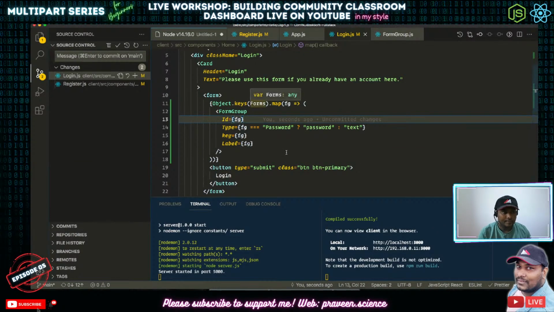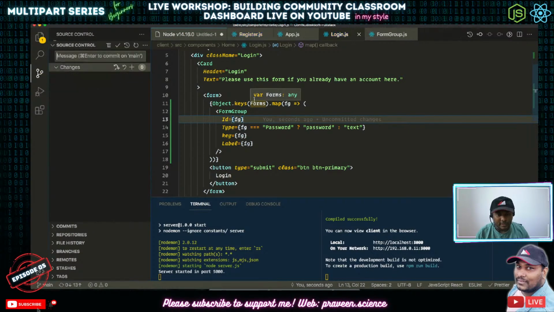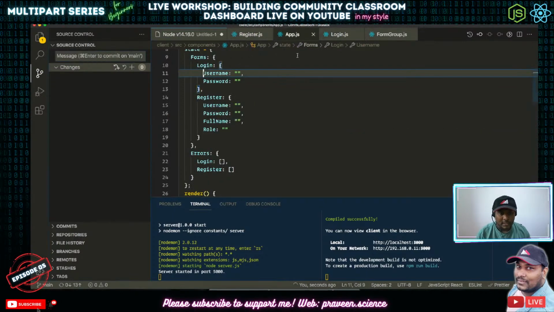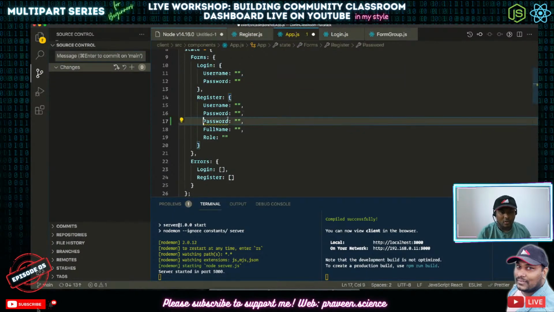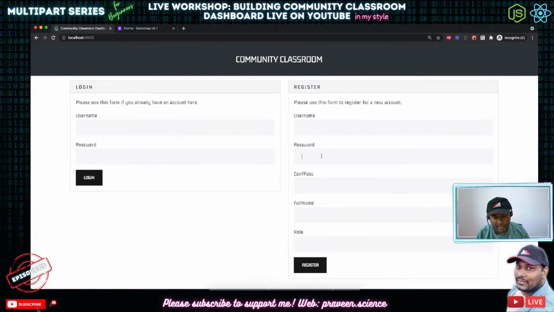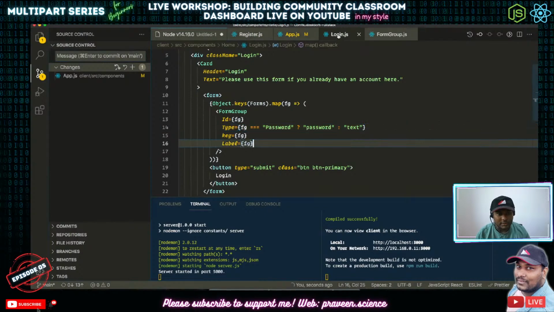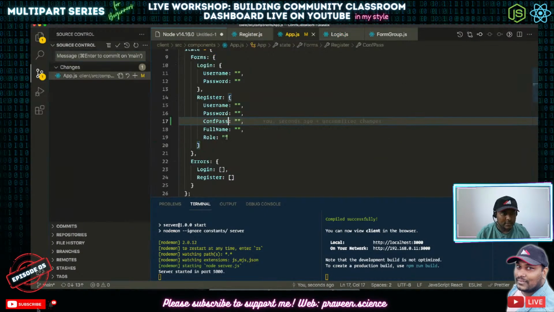Added password stuff. So again, we need to do one more thing here. If we go to the app, password, along with that confirm password, we need one more thing as well. So we have got password and confirm password, so that these two things should be the same as well. Got it? So now in our login, let's add this one.